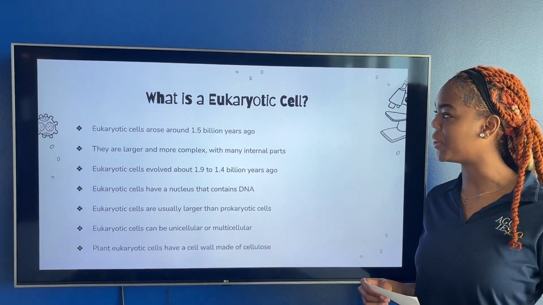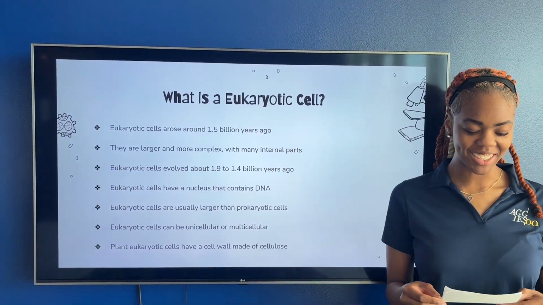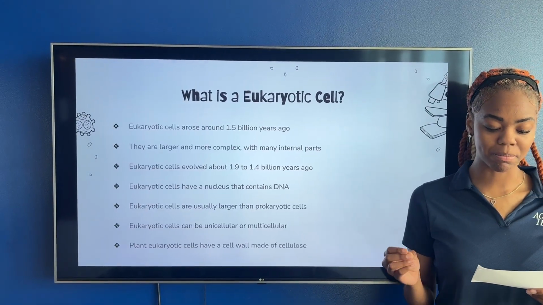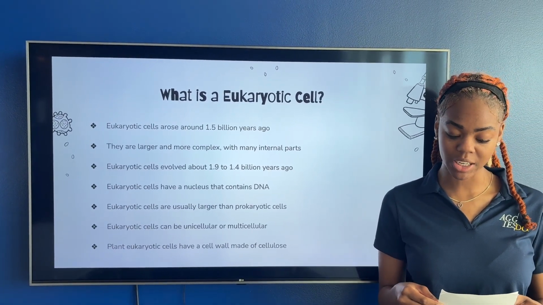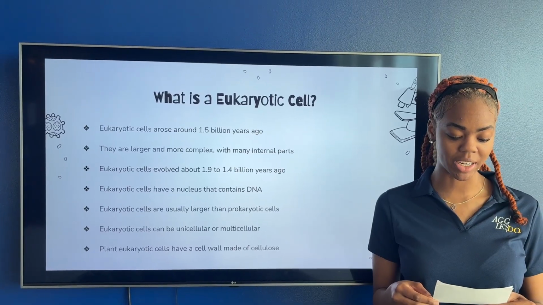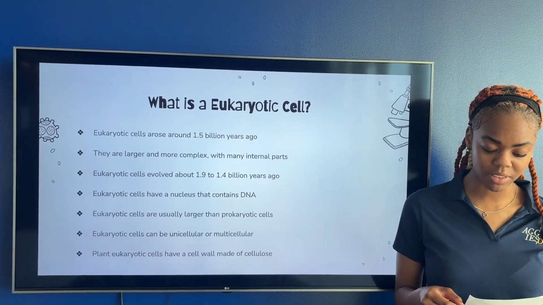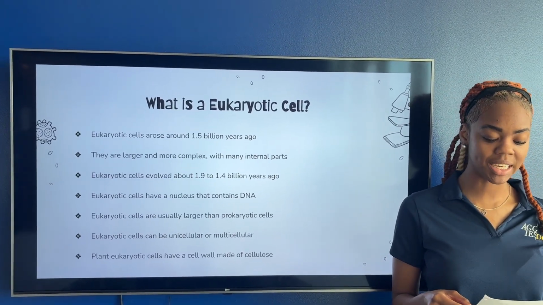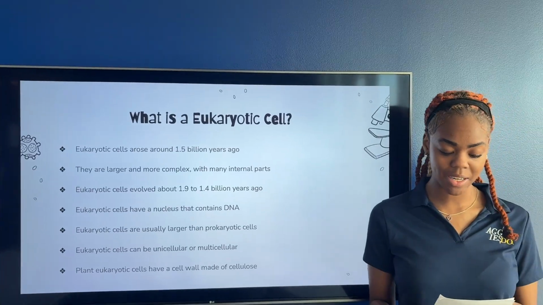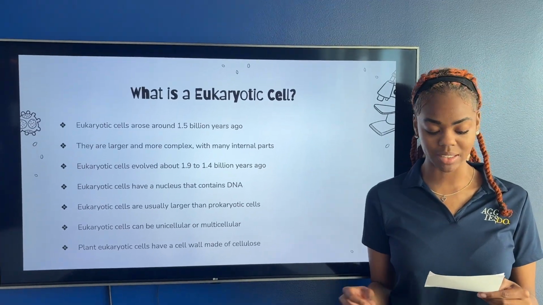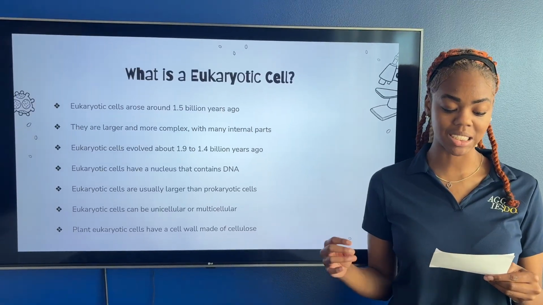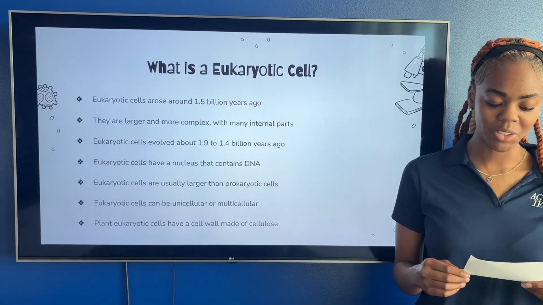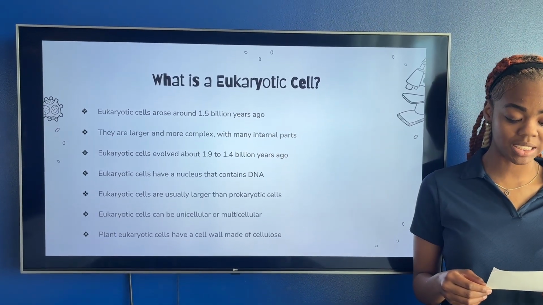What is a eukaryotic cell? A eukaryotic cell first appeared between 1.9 and 1.4 billion years ago and is much larger and more complex than prokaryotic cells. A defining feature is their nucleus, which contains the cell's DNA. These cells can be unicellular or multicellular and have many internal structures, or organelles, that perform specialized functions. In plants, eukaryotic cells also have a rigid cell wall made of cellulose.